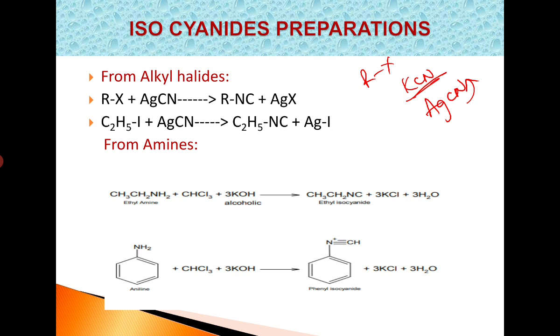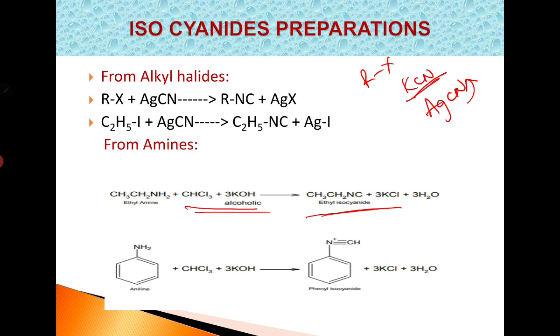And the next preparation is from amines. Primary amines on heating with chloroform in the presence of alcoholic KOH or NaOH give isocyanides as the products, and isocyanides are highly foul smelling substances.